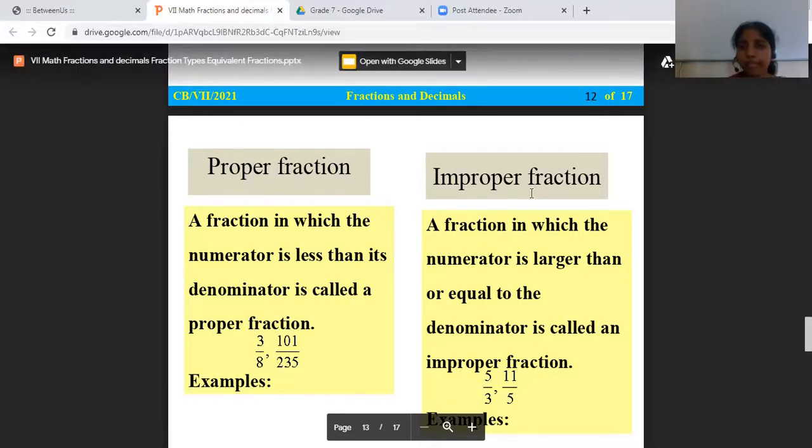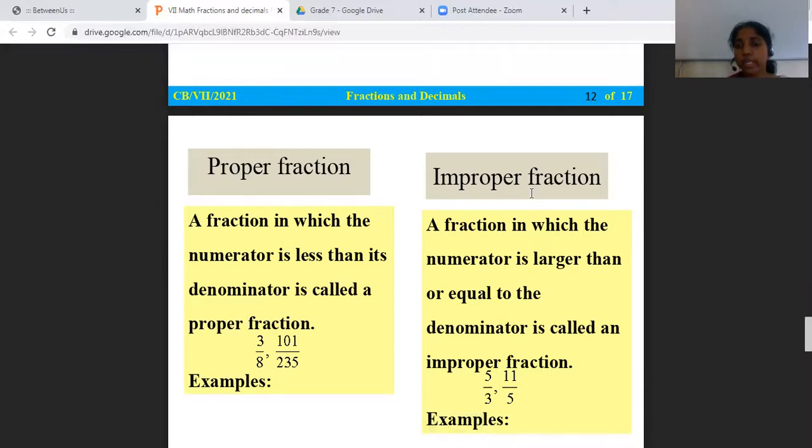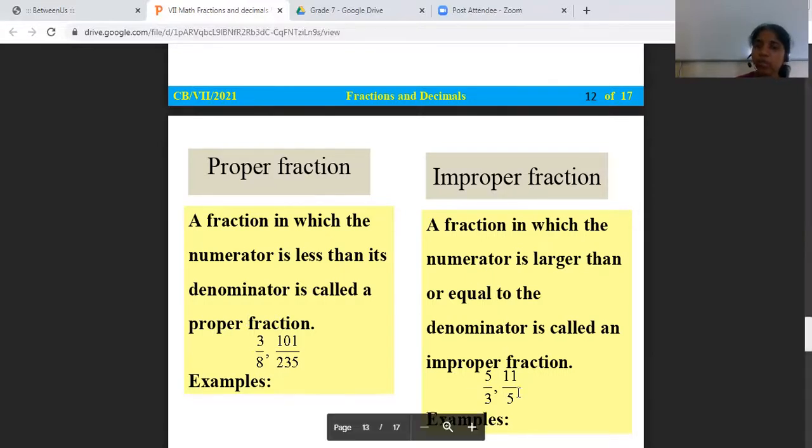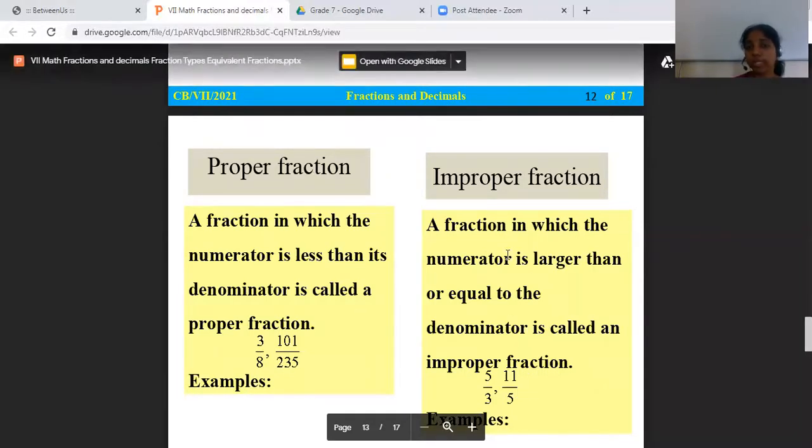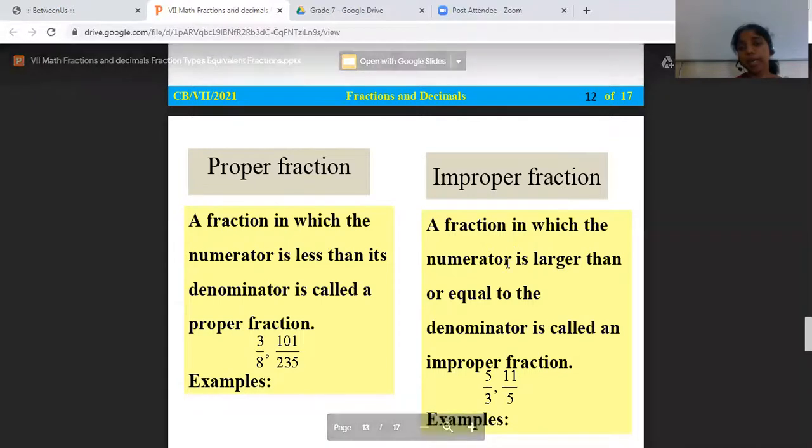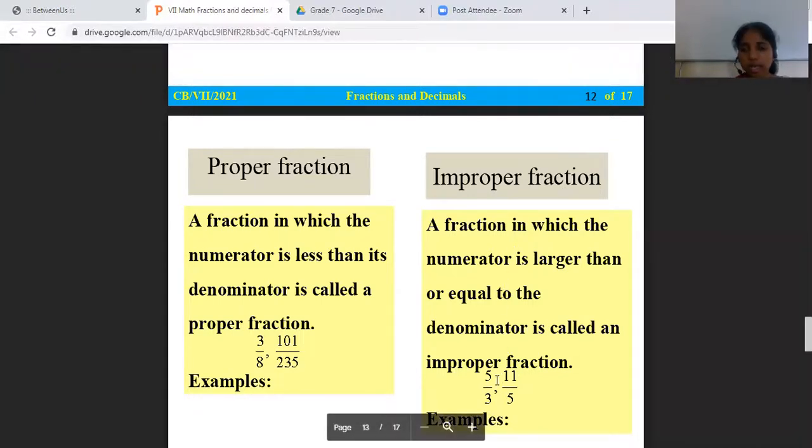Improper fraction: a fraction in which the numerator is larger than or equal to the denominator. So the numerator is larger, or it can also be equal. In both cases, it becomes an improper fraction. Examples: 5 by 3, 11 by 5. Yes, 2 by 2 is also an improper fraction because the numerator and the denominator are the same. If it's the same, then it is an improper fraction.